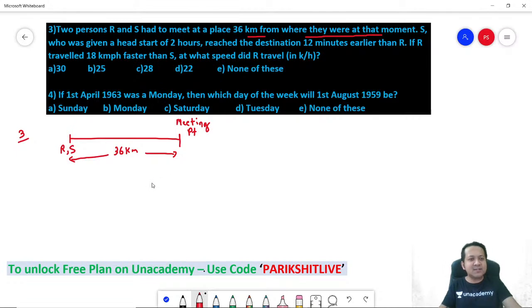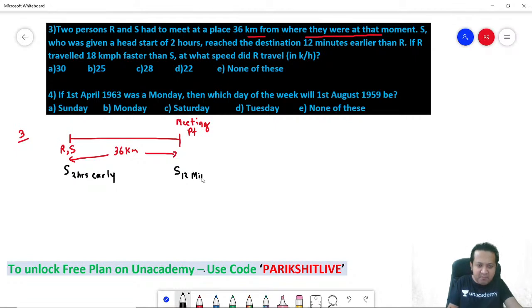S was given a head start of 2 hours. What does head start mean? Head start means S starts 2 hours early. And S reaches the destination 12 minutes earlier than R. Now, I think it's very important that you understand what is happening in this scenario.